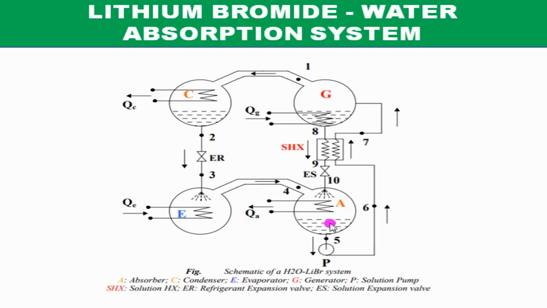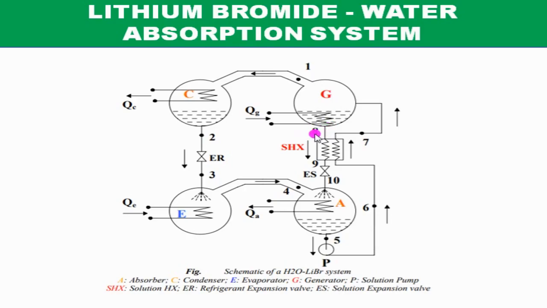And as far as this solution is concerned, you remember that at the exit of the generator you have strong solution. That means the lithium bromide with less concentration of water. That means solution that is rich in lithium bromide, it has high pressure and it's hot.